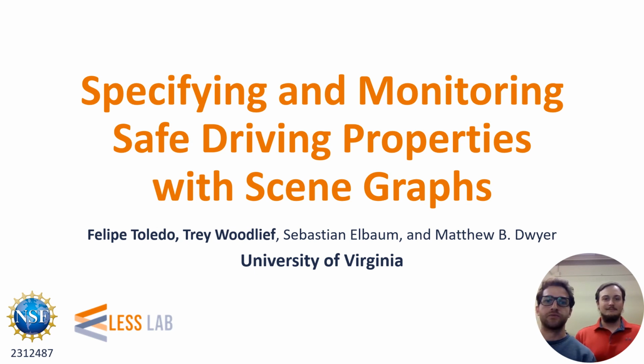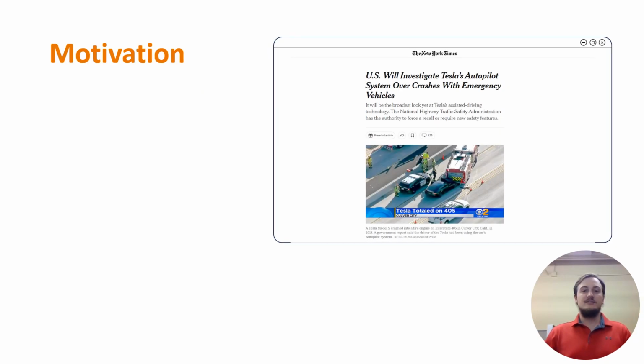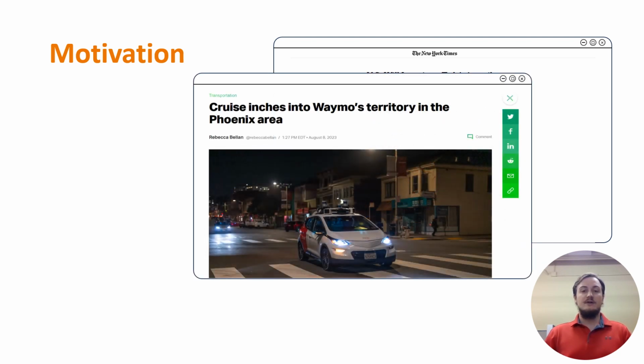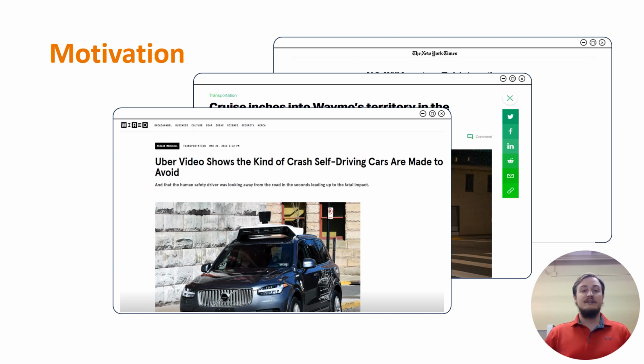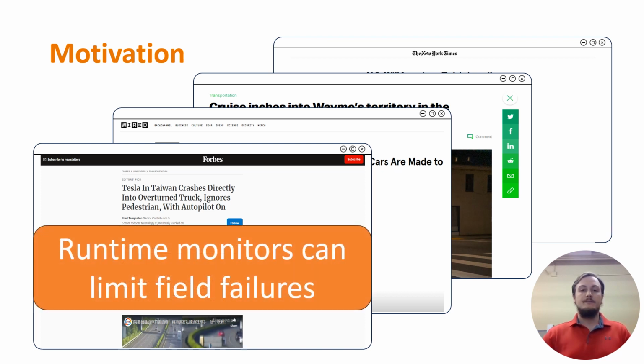This is our work on specifying and monitoring safe driving properties with SceneGraph. Autonomous vehicles are reaching large-scale deployment in major population centers. Yet these vehicles continue to exhibit behaviors that do not follow safe driving practices and have led to collisions and fatalities. While verification and validation aim to increase safety, runtime monitoring is needed to limit failures in the field.